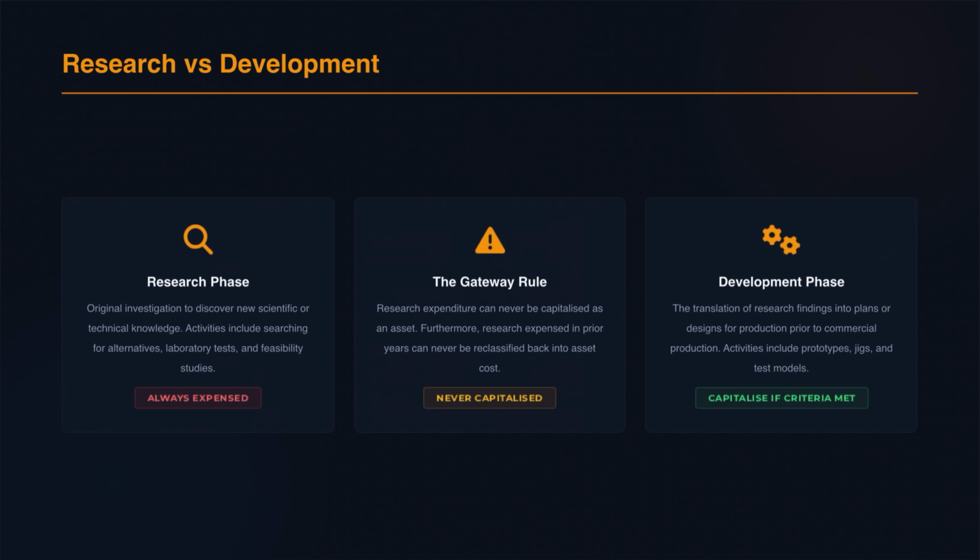Furthermore, look at the center tile. This is what I call the gateway rule. Once research costs are expensed, they are gone forever. You can never reinstate previously expensed research costs as an asset in later years.